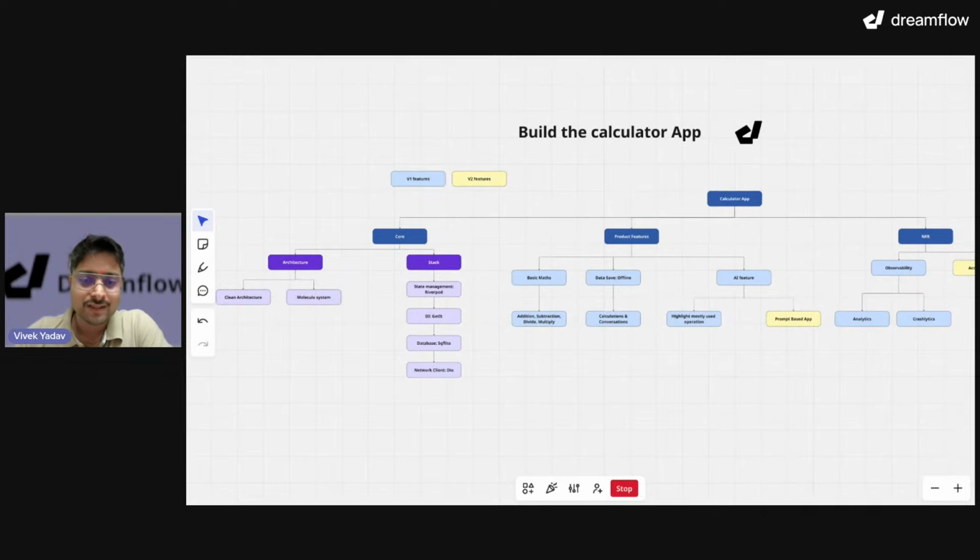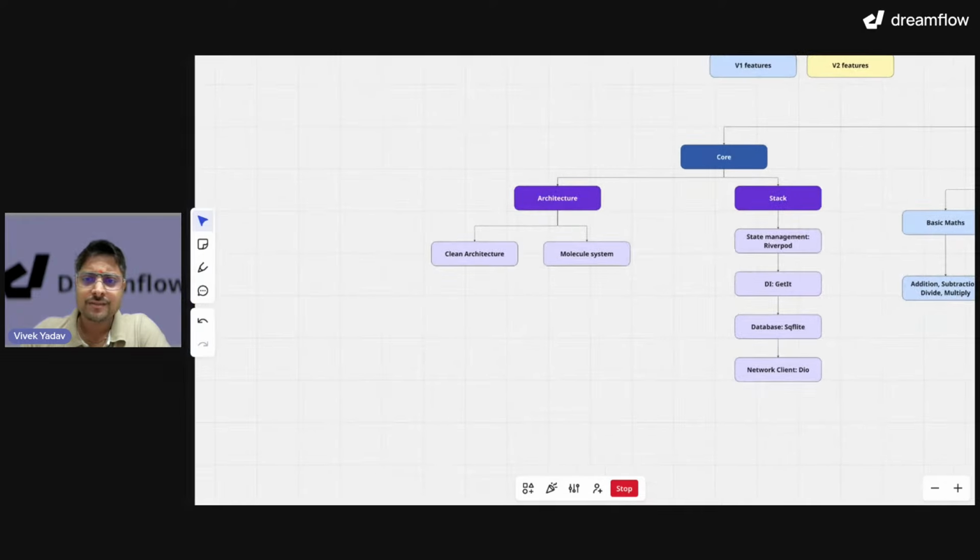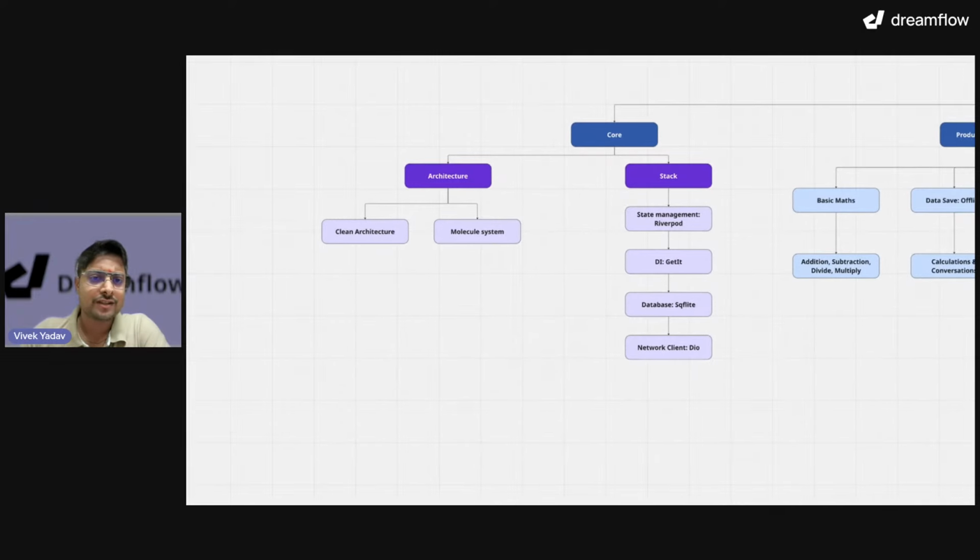What are we going to build, right? So you might know that right now Build Fest is going on, and we have a challenge of building the best calculator app. So I thought, why not? Let's build it in this session so that you know how to build a calculator app. Or if you already know, then it will just give you a jump on how the best use case of Dreamflow would be for you. Okay, I will just show you a small glimpse of how this application will look.